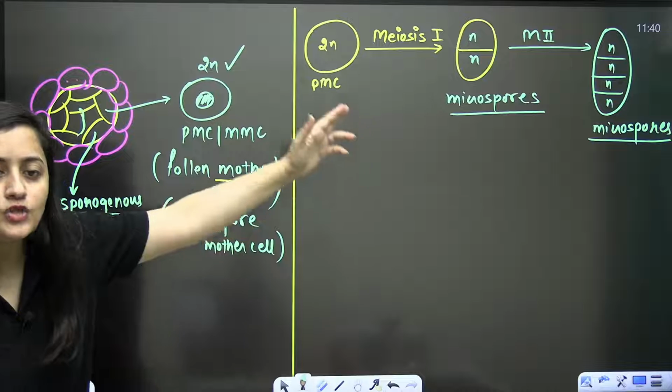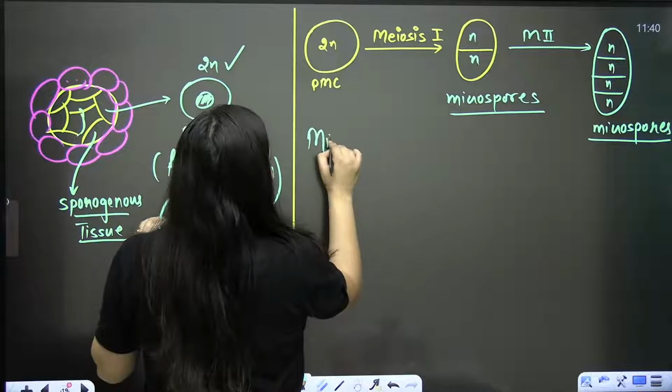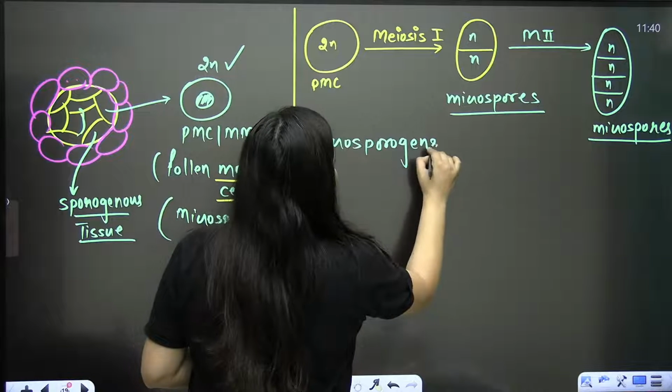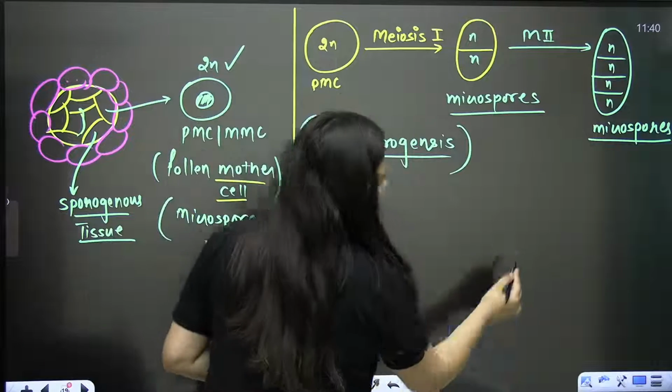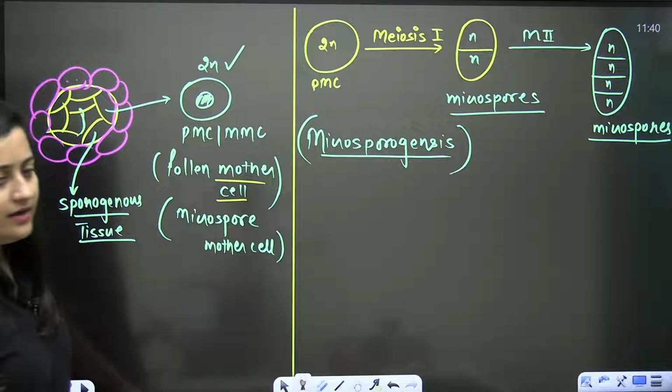What is the meaning of microsporogenesis? Genesis means formation, so it is the formation of microspores. At the end, you will get 4 haploid microspores.